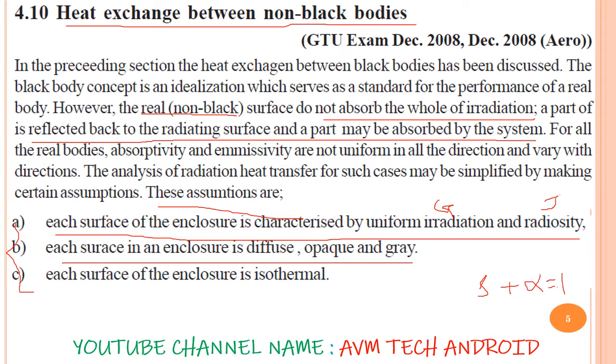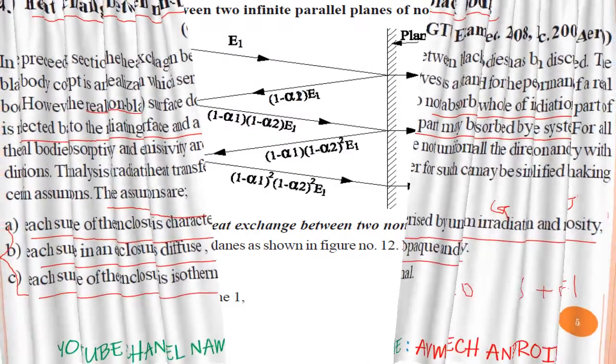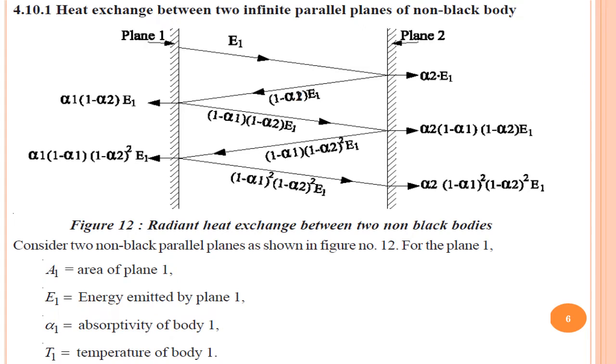For an opaque body transmittivity tau is 0. Each surface of the enclosure is isothermal, meaning the temperature of that enclosure remains the same throughout.